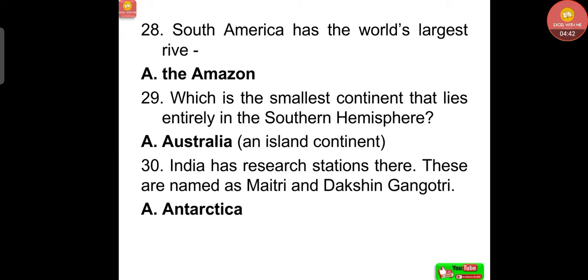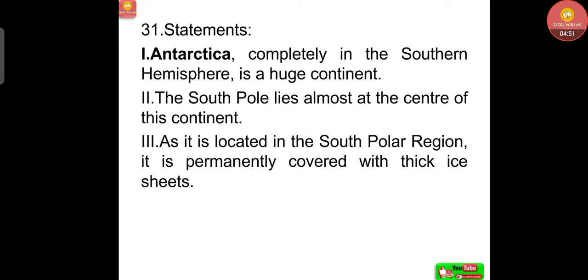Now, India has research stations there. These are named as Maitri and Dakshin Gangotri, that is Antarctica. Now, statements related to Antarctica here.